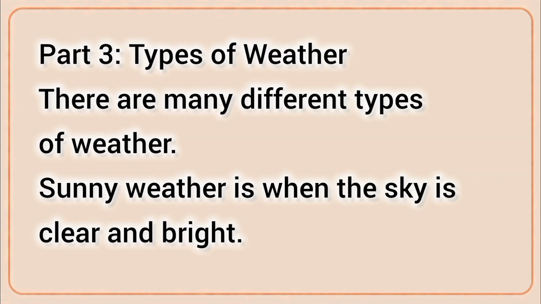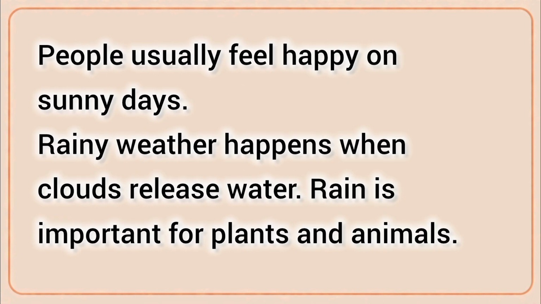Part 3. Types of weather. There are many different types of weather. Sunny weather is when the sky is clear and bright. People usually feel happy on sunny days. Rainy weather happens when clouds release water. Rain is important for plants and animals.